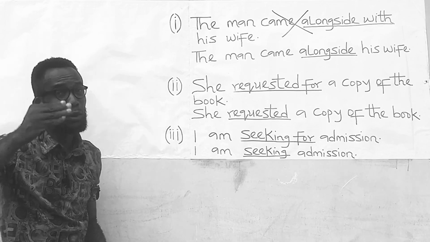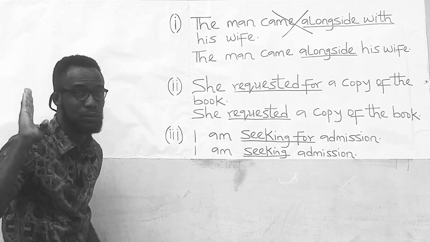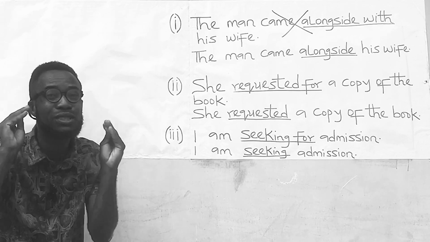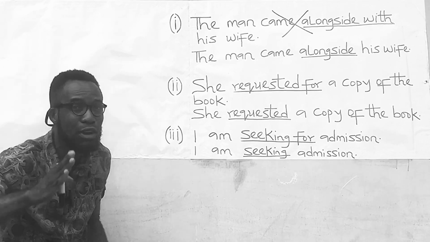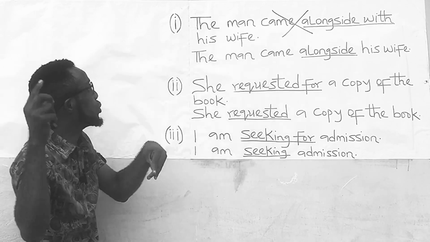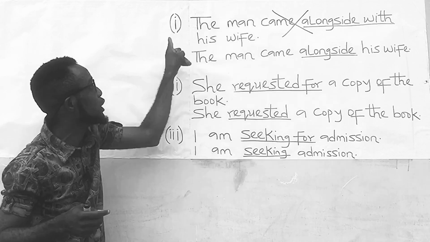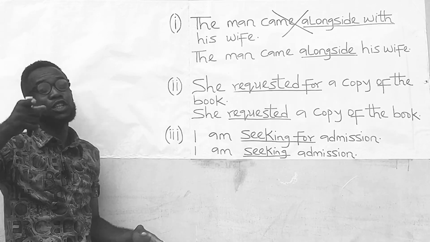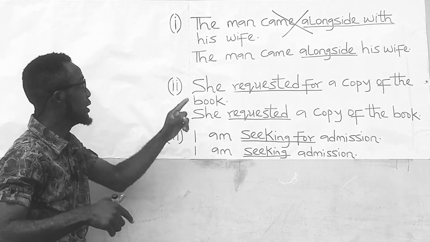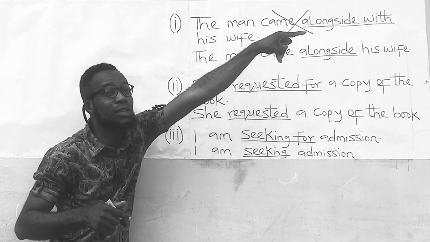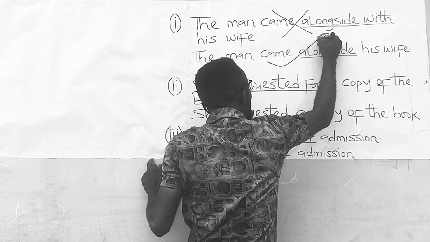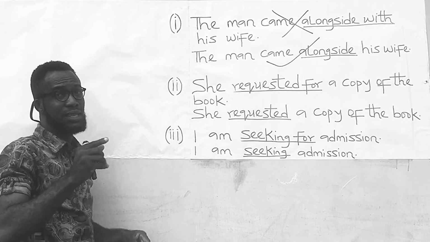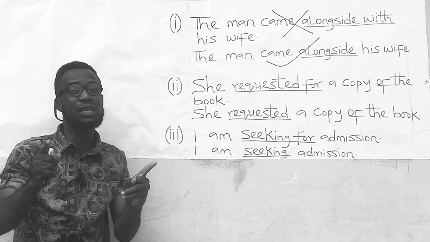Rather, you go to a place alongside a person. So, the man came alongside with his wife is wrong. The correct version is the man came alongside his wife. The reason is that alongside does not take a preposition.